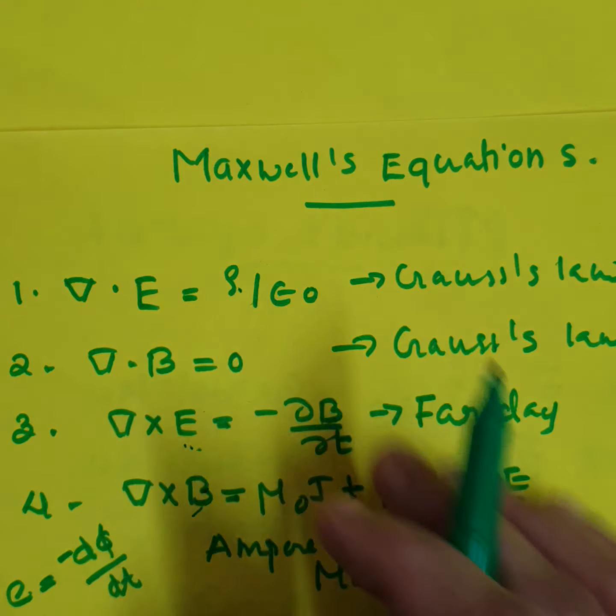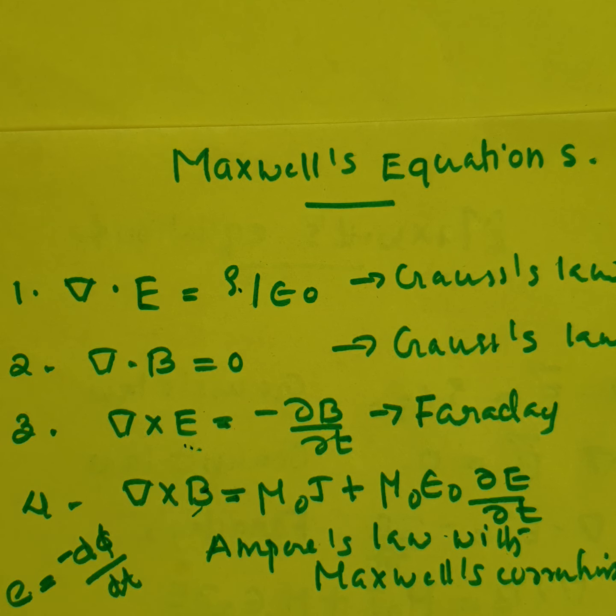And these are the four equations known as Maxwell's equations. These equations can explain all the phenomena in electromagnetism.